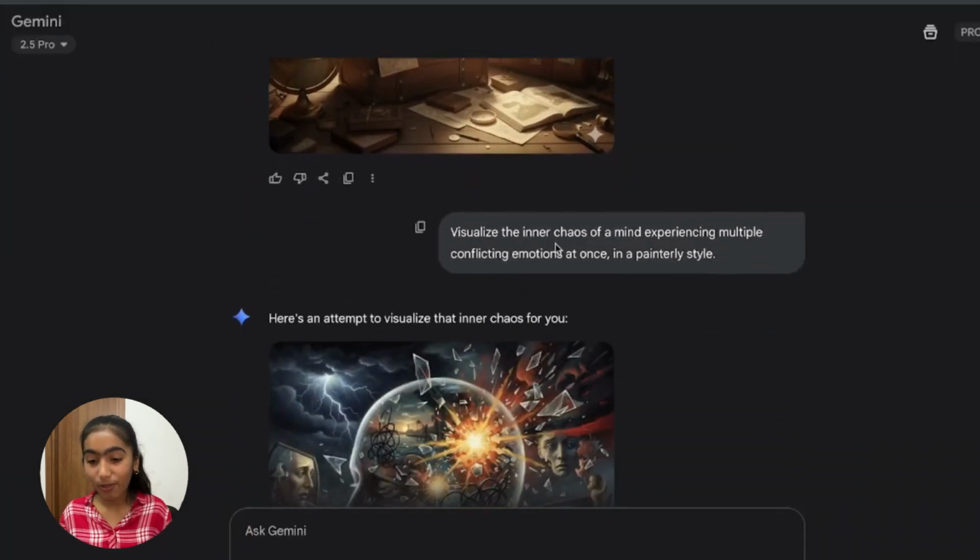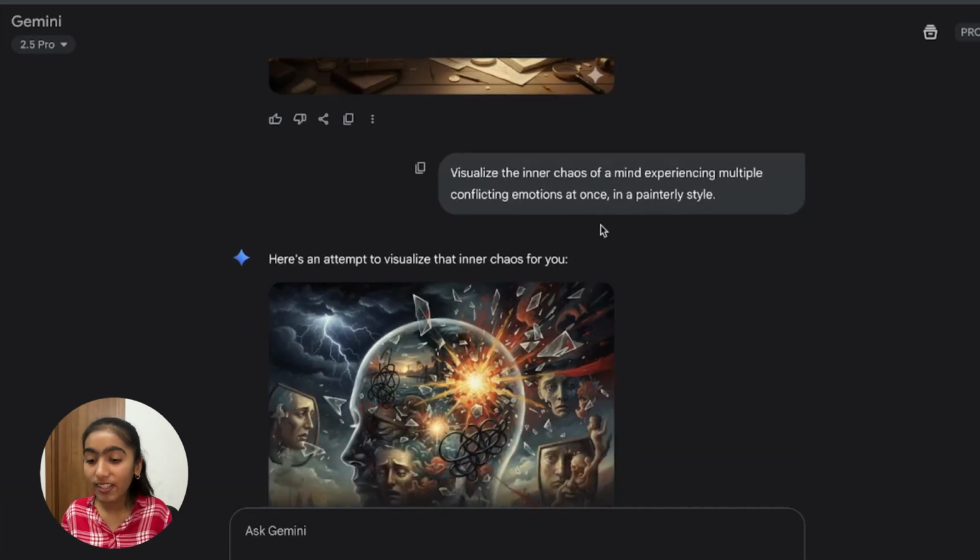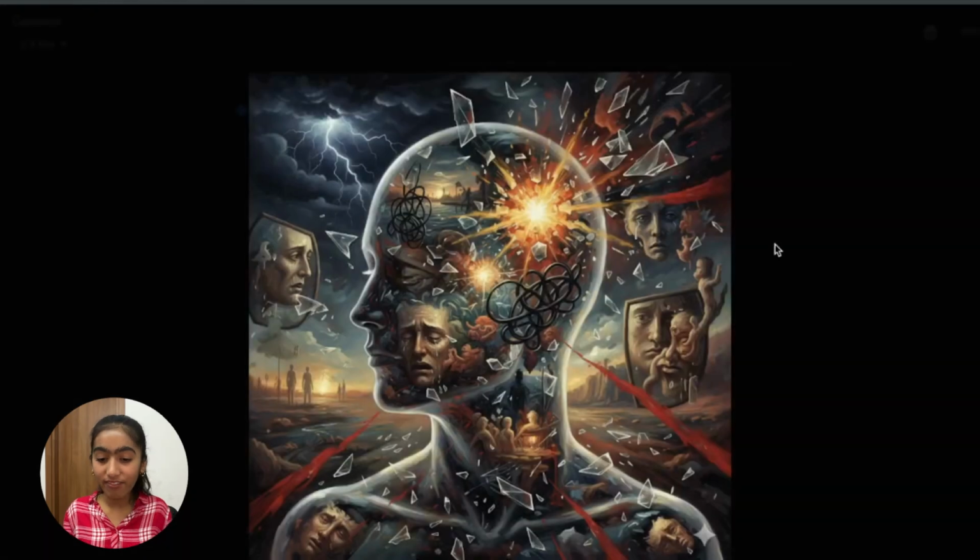But this one, it's so cool. Like, I asked it to visualize the inner chaos of a mind experiencing multiple conflicting emotions at once. And in a painterly style. I seriously love this image. I don't know what's so good in it, but it's just so, I don't know, creative. Like, it's actually showing the chaos happening in one's mind.